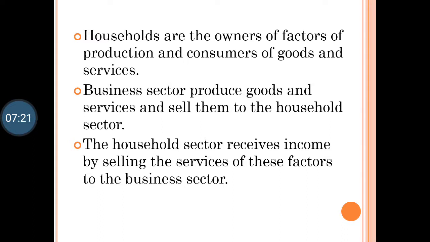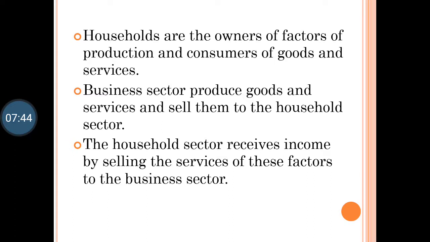Now when they are selling these goods and services to the household sector, what do they get in return? They get money in return, right? And when the household sector is giving factors of production, what do they get in return? They also get money in return.